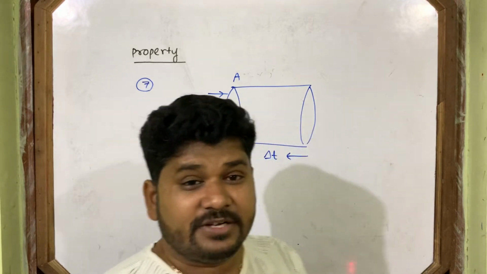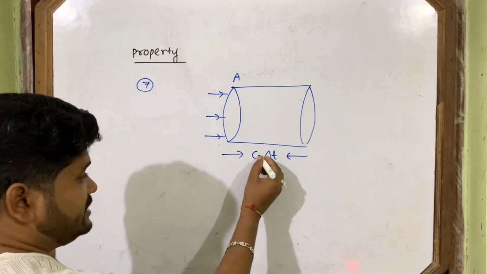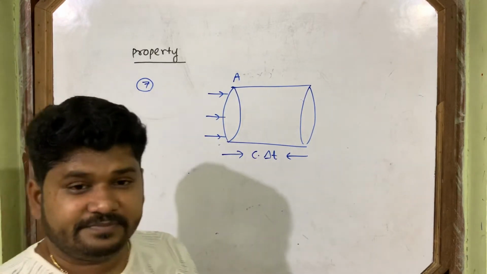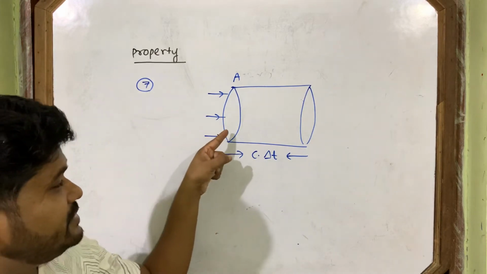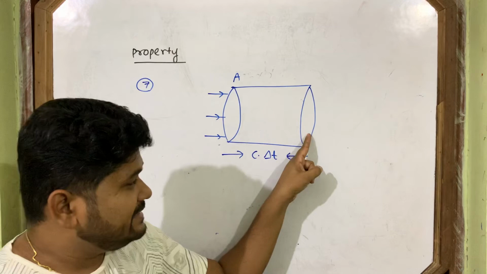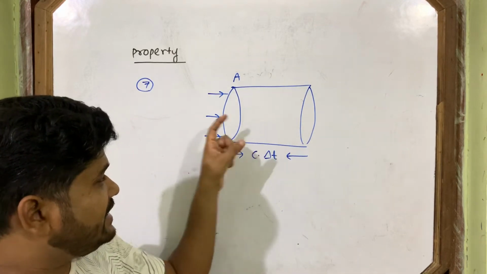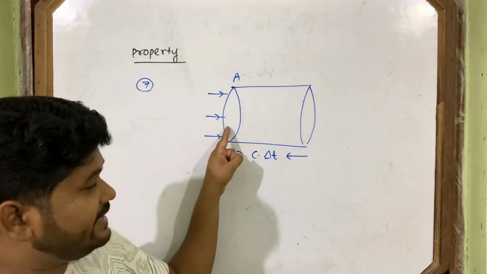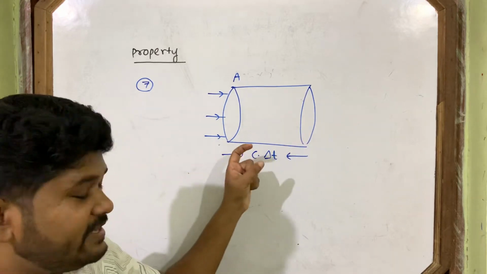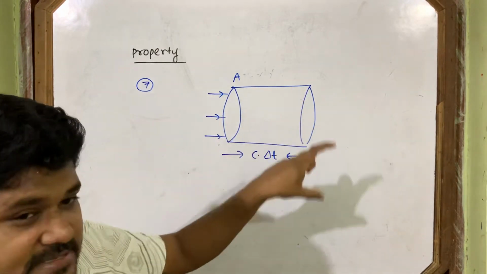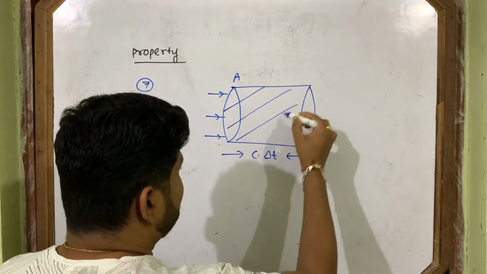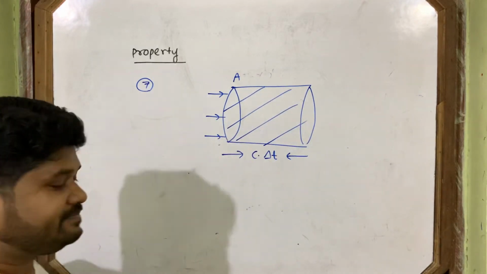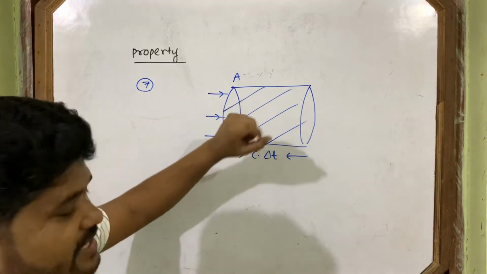Then how much distance does it cover? Obviously speed into time. The distance covered by electromagnetic wave is speed into time. The electromagnetic wave which passes here in time del t is here. Within that time del t, how much electromagnetic wave passes? That is equal to the energy packed by this cylindrical volume. This much energy passes through this area of cross section.